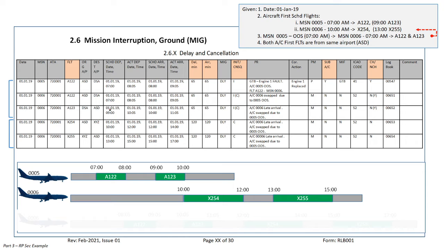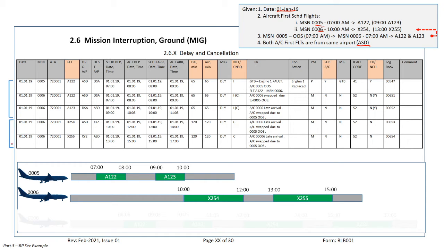This story happened January 1st, 2019. I'm using here 2 aircraft. Keep this case very simple, but at the same time very informative. So MSN number 05, MSN number 06. We're going to discuss the first flight that happened January 1st, 2019. By the way, both first scheduled flights are from the same airport. I'm just using here the example ASD.